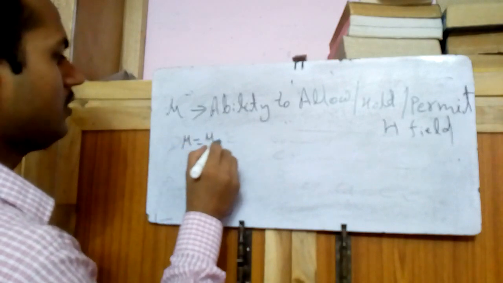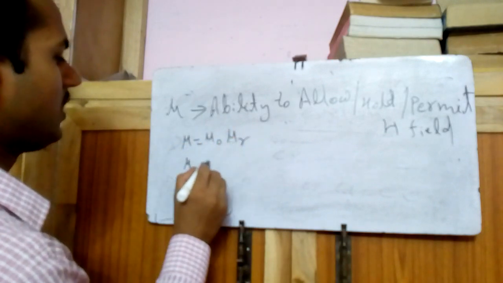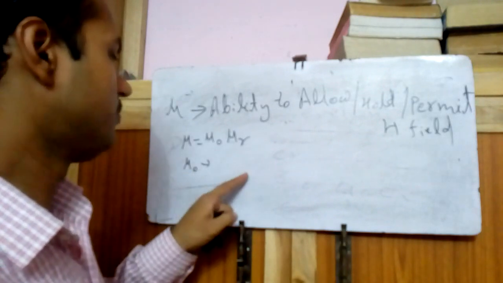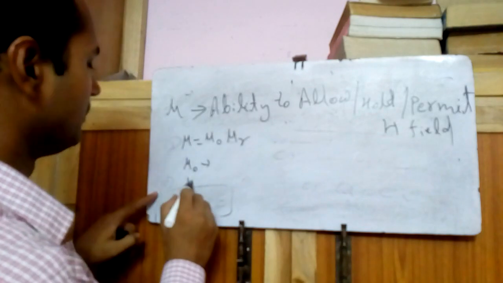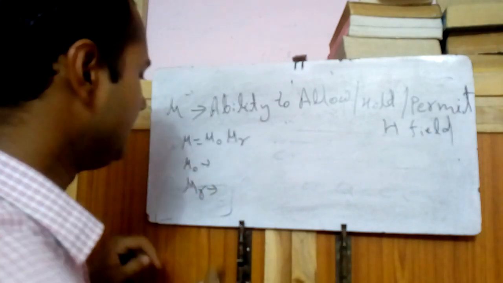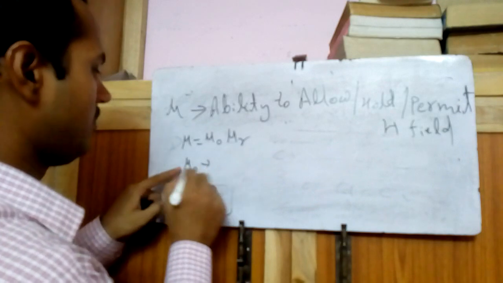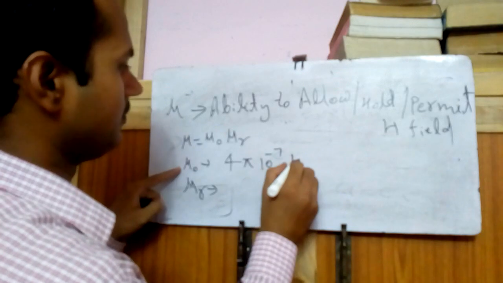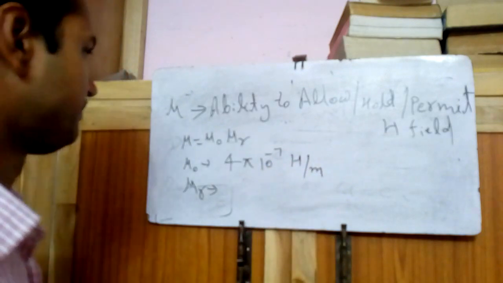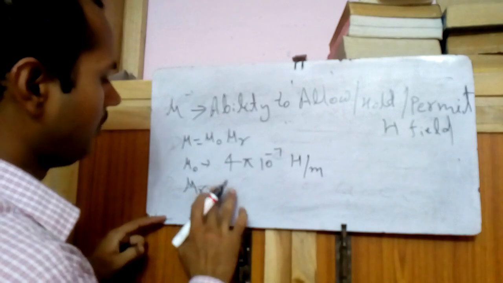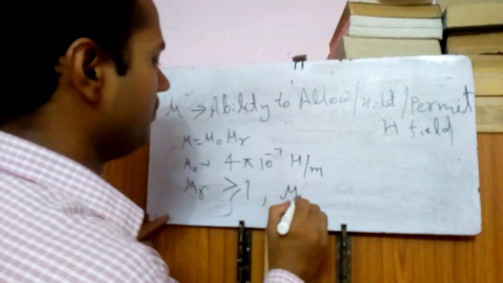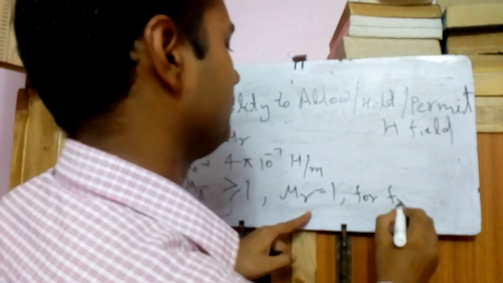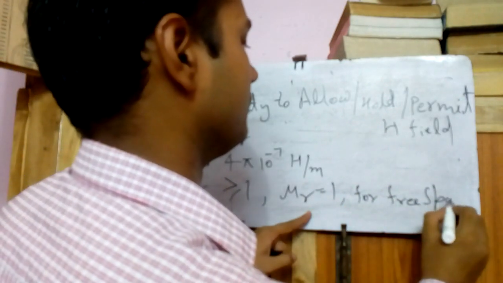So mu is equal to mu naught mu r. Mu naught is the least possible value of permeability for any medium in the world. Mu r is relative permeability. What is the value of mu naught? 4 pi into 10 power minus 7 Henry per meter, right? Mu r will always be greater than or equal to 1. Mu r is equal to 1 for free space, right?